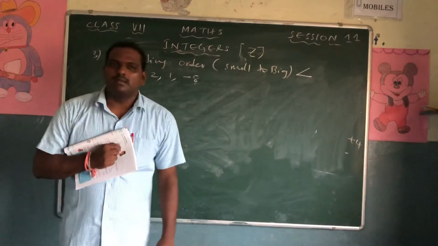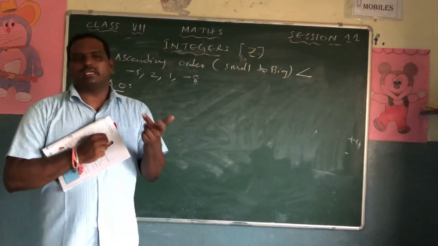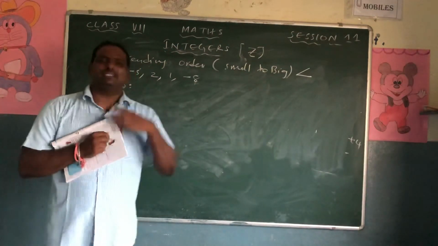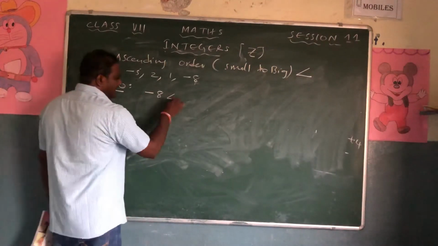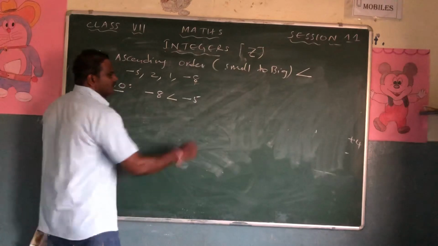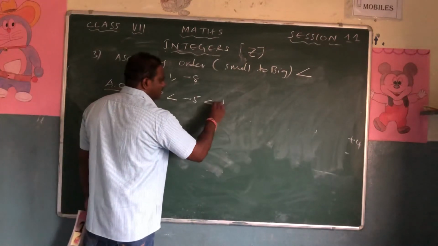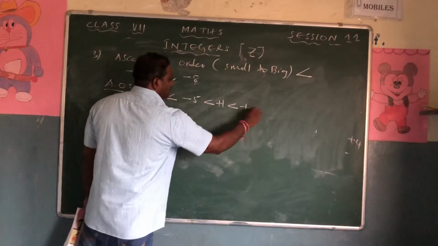Which is smaller? I told you, minus 5, minus 8, which is the smaller? Minus 8 is the smaller. So first minus 8 is less than minus 5, less than 1, less than plus 2.